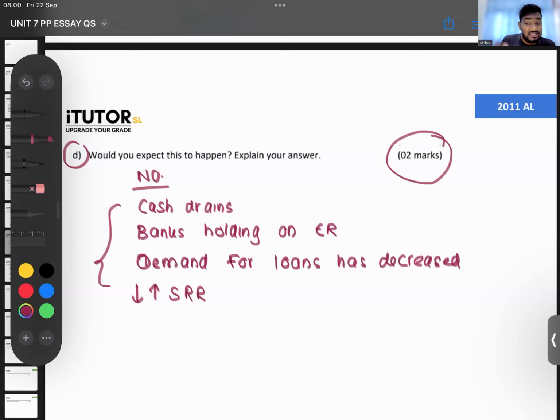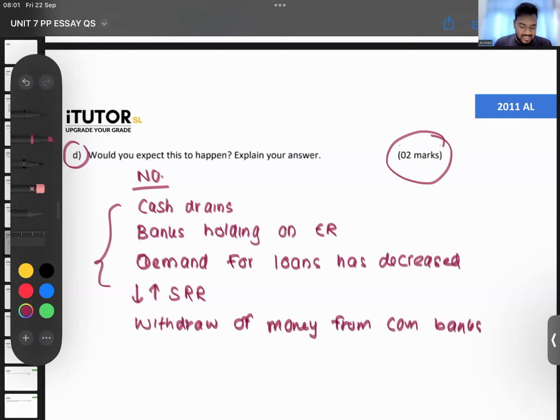It's only a 2-mark question, but this is a very common essay question after a credit creation calculation. So many times, yes, you can say withdrawal, public withdrawing money, no problems. That is also you can connect with cash drains. Withdrawal of money from commercial bank. So you can give reasons like that and say, look here, this is why it wouldn't happen. Put a star and keep. This is a very common question after every credit creation sum.